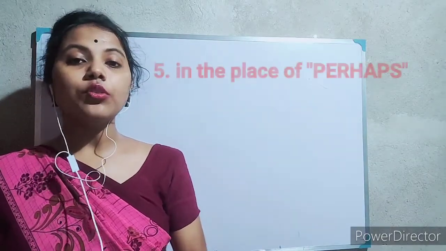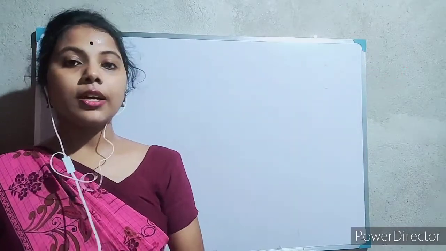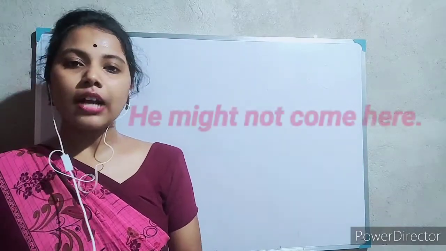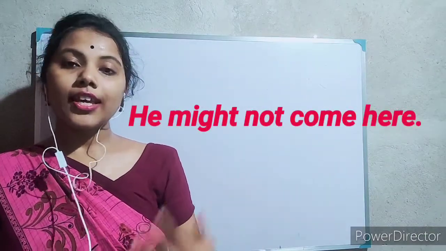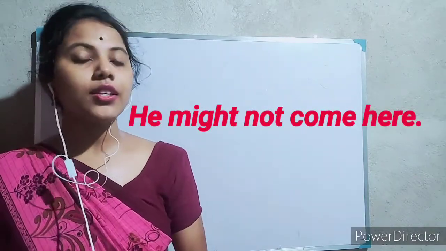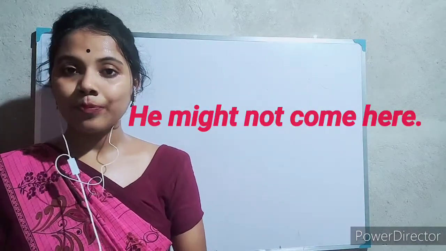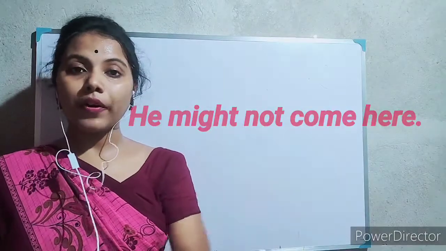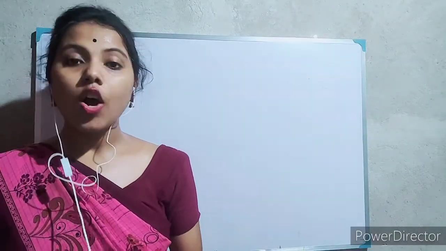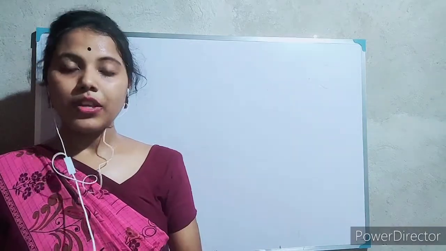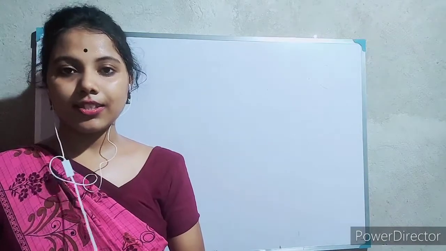Lastly, we can use might in the place of perhaps. For example, he might not come here. So here you see there is a probability. If I use the word perhaps, the sentence will be: Perhaps he will not come here. So you see, in the place of perhaps, we also can use might. He might not come back, or he might not come here. In that way, we can use might in the sentences.